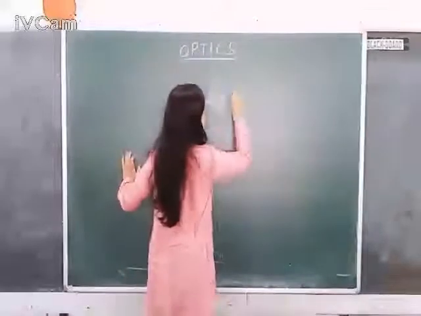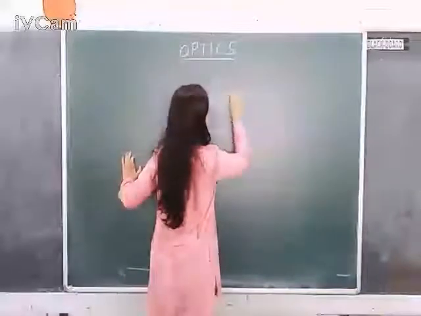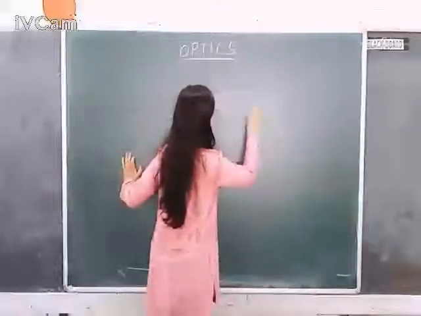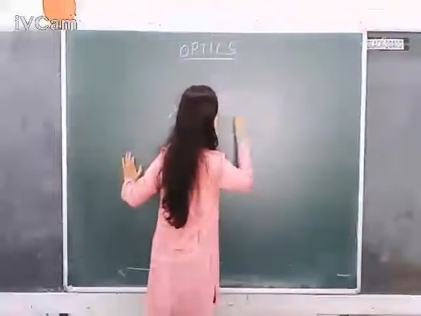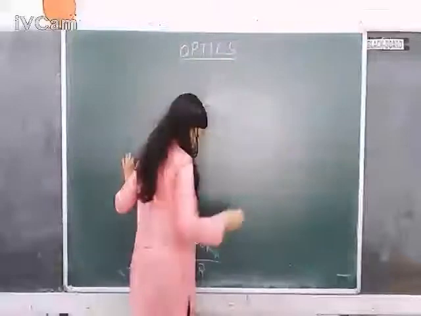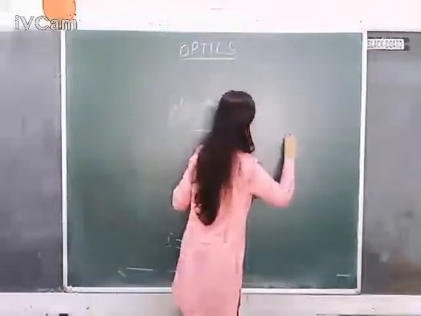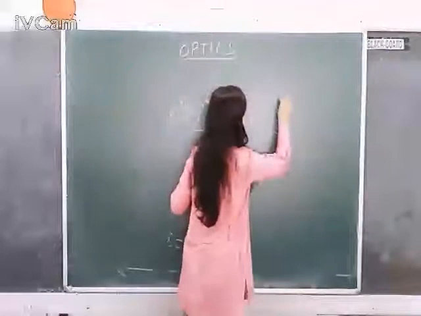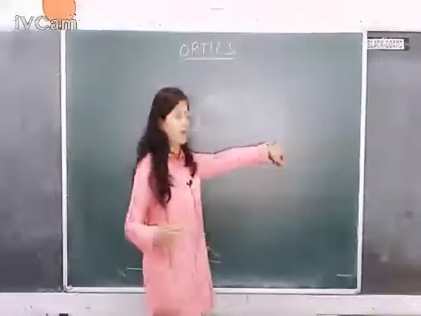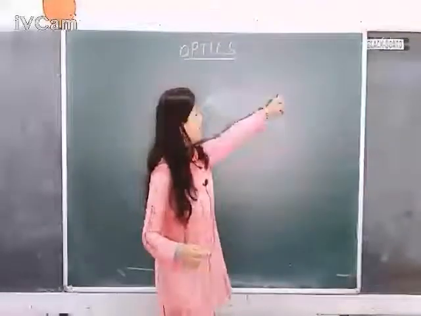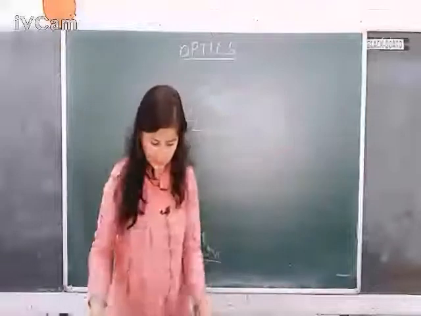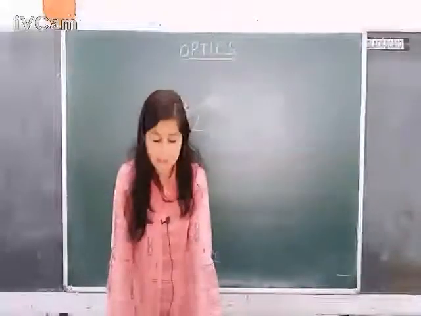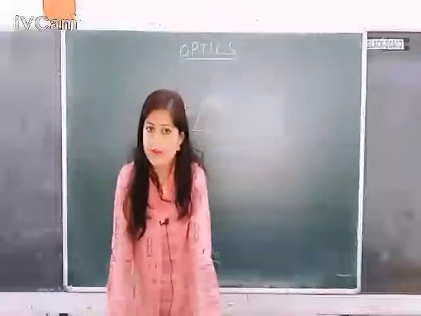Now you put a screen. When they go and fall on the screen, they are going to be cast as different colors, and the sequence of color is like this, not from the top, it is from the bottom. VIBGYOR. Violet gets cast at the bottom, and red gets cast on the top. That means maximum deviation is for violet and minimum deviation is for red color,